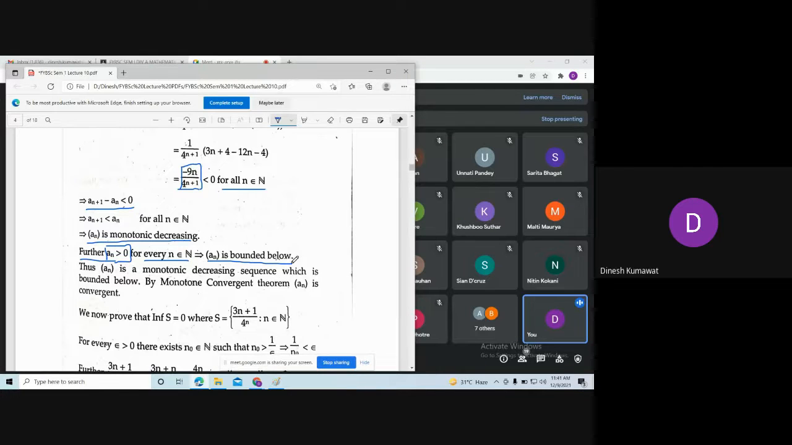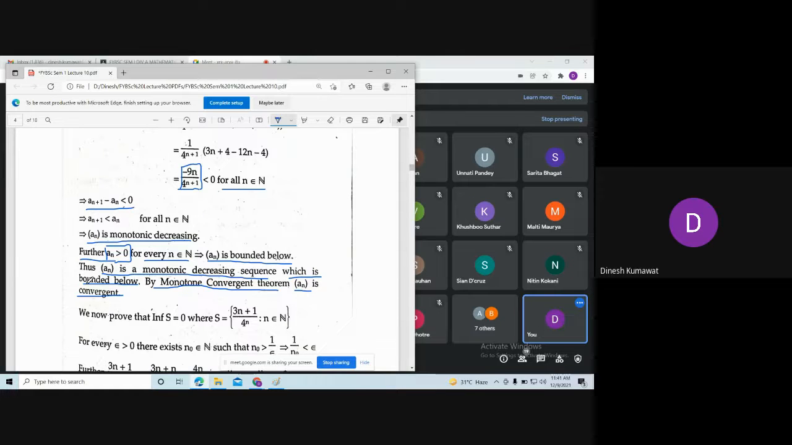Now here we can apply the first part, or you can say the first theorem of my previous lecture, for this sequence an. Thus, what we are saying is an is a monotonically decreasing sequence which is bounded below. So what we can say by the monotone convergence theorem is an is convergent. In fact, we can say something more: if I have a sequence which is monotonically decreasing and bounded below, then it converges.